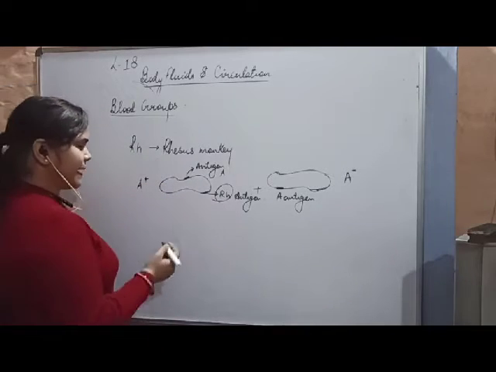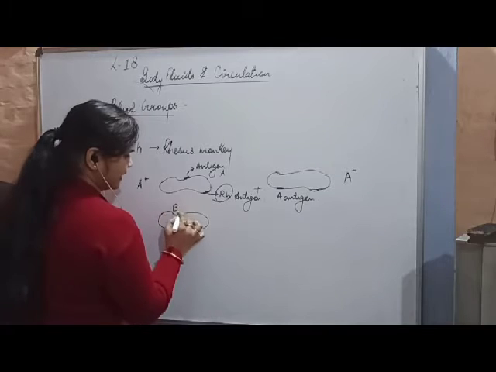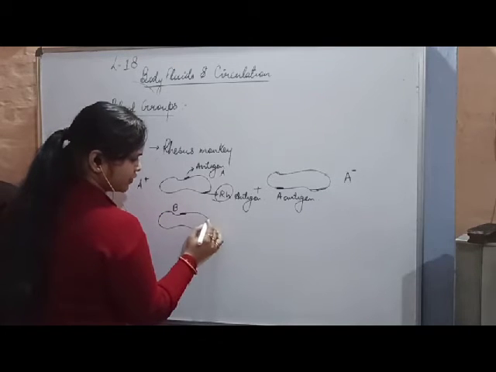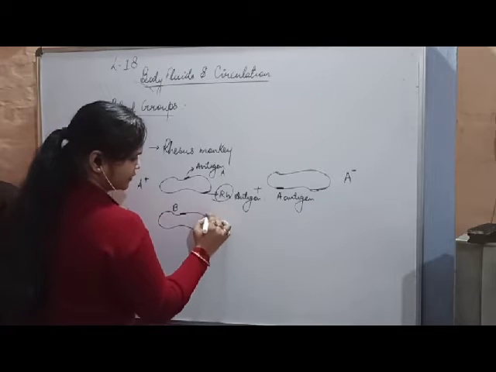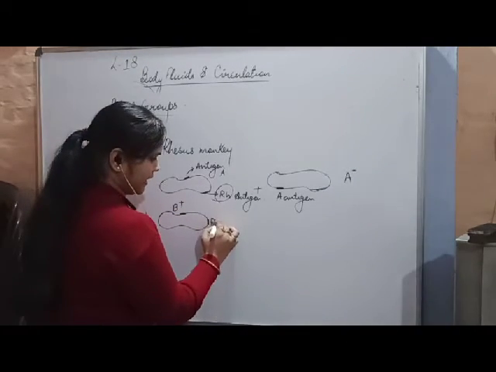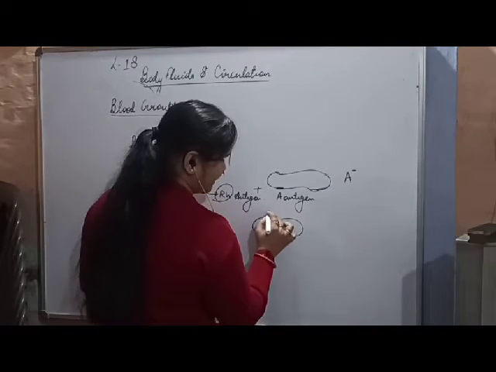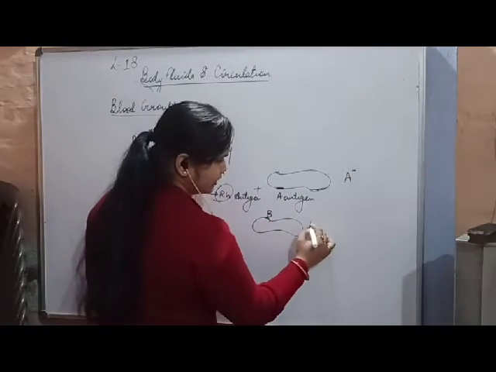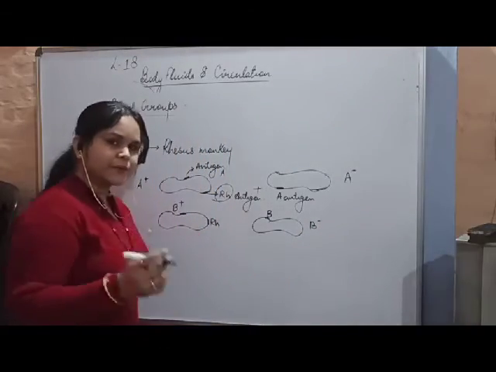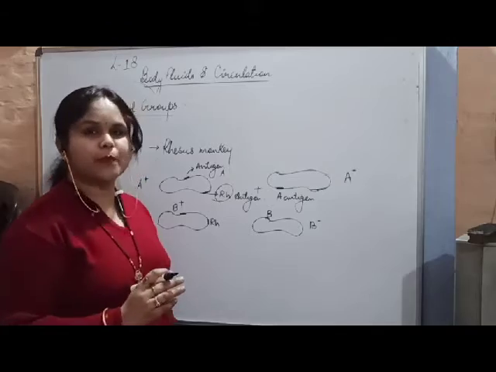Okay, in the same manner we can discuss it with the case of B antigen. Here the B antigen is present and the RH is also present, so obviously it will be B RH positive. And here again, it will be B without any RH, so it will be B negative. So the RH compatibility factor is also very important.